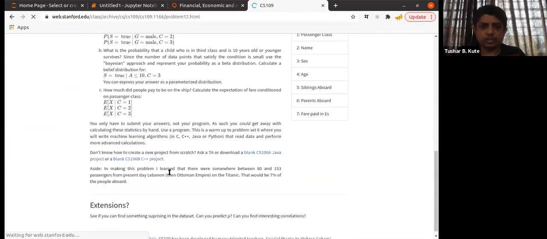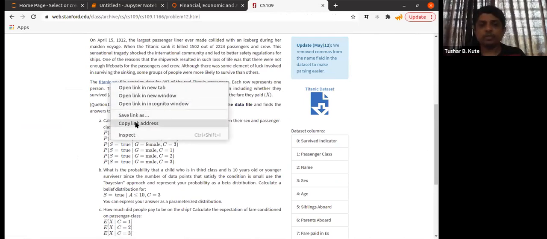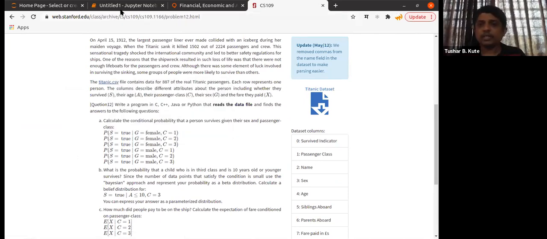Now I can check it. See this file. If you check the link below, it contains a link there. I want to download this file completely, so what can I do? I'll right click on this file and copy the link of it. I want to download this file from Stanford University's website directly in my Python code.